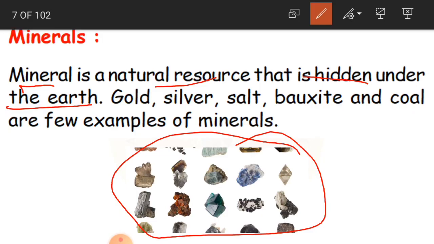For example, gold, silver, salt, bauxite, coal are a few examples of minerals. Like we wear gold ornaments, we wear silver ornaments. We use salt, we use bauxite, we also use coal. All these are minerals, children. Actually they are hidden under the earth, and we extract them and make things with these minerals according to our choice.